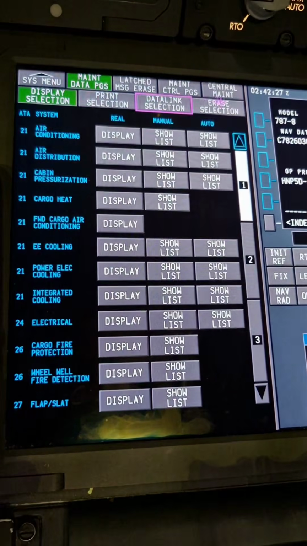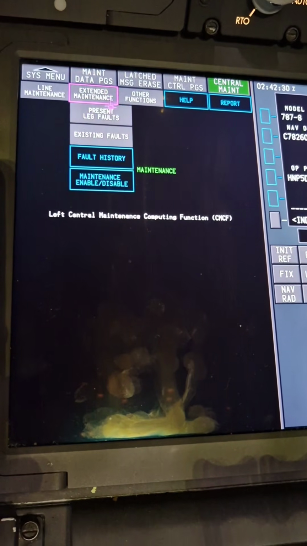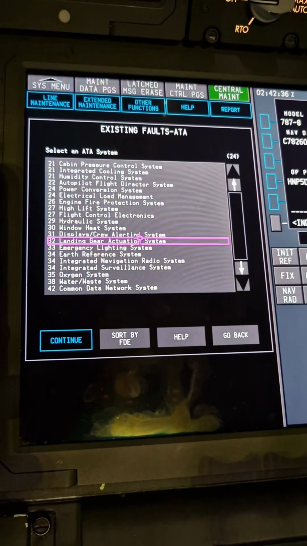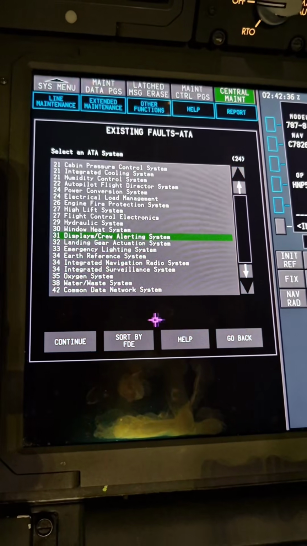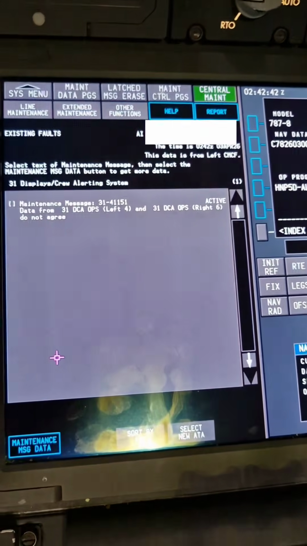First, we pull the diagnostic data from the existing faults page in the central maintenance computing function. Under ATA Chapter 31, we find maintenance message 31-41151 is active. Data from 31 DCUs, left and right, do not agree.